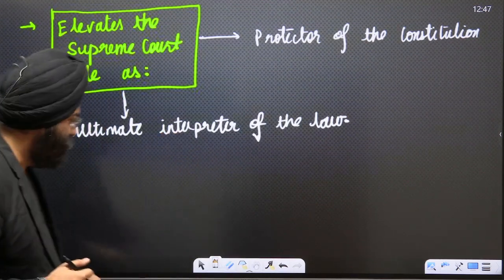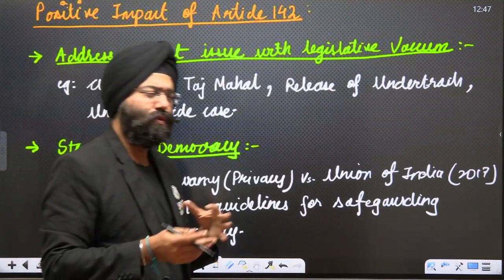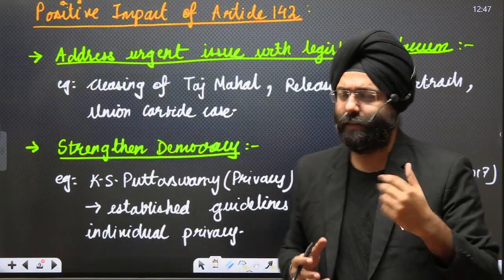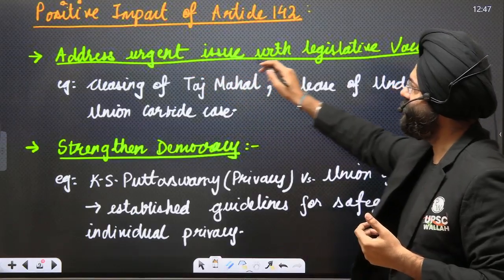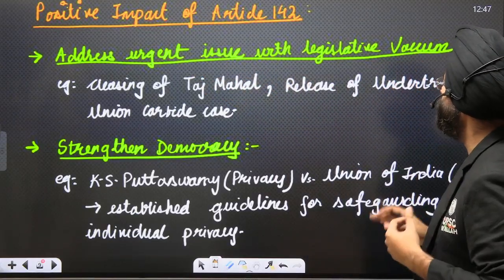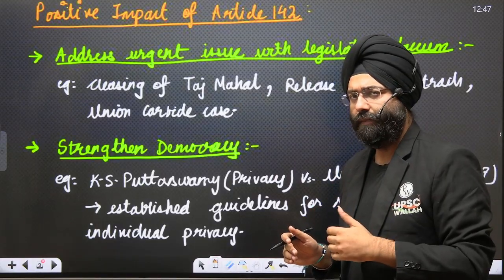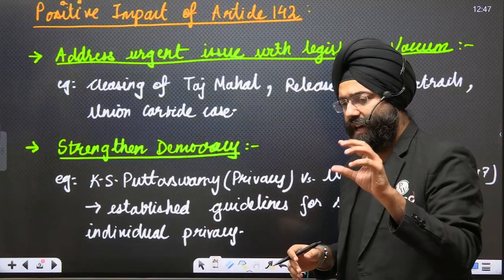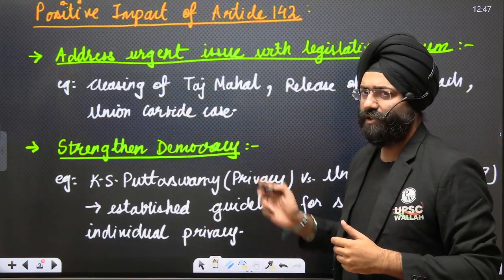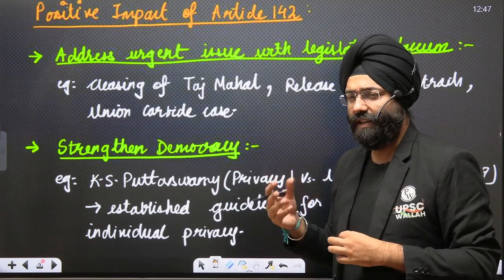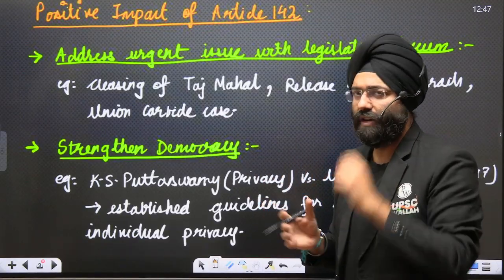Now let us see the various positive impacts through certain examples, and also where certain loopholes or problems do arise. See, what are the positive impacts? Let us say the Supreme Court can address urgent issues where there is a legislative vacuum. Where the legislature is not bringing any law and certain issues are prevailing, the Supreme Court can intervene and say, we are using Article 142 to deliver complete justice. Example: cleaning of the Taj Mahal. Because of pollution, corrosion was happening at the Taj Mahal and its color was changing. So the Supreme Court had to intervene.